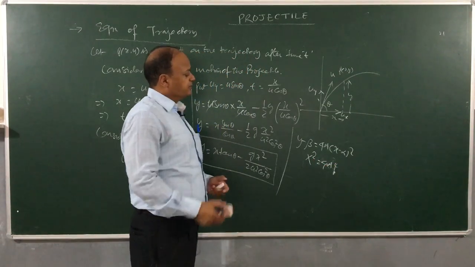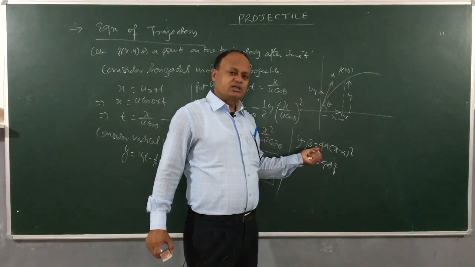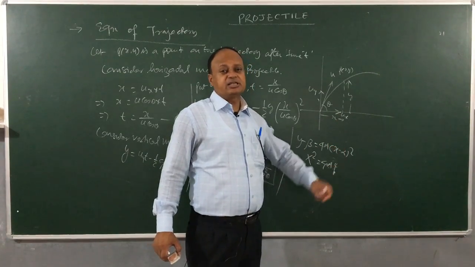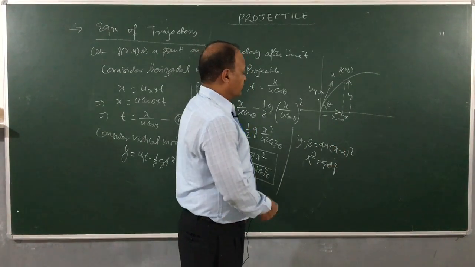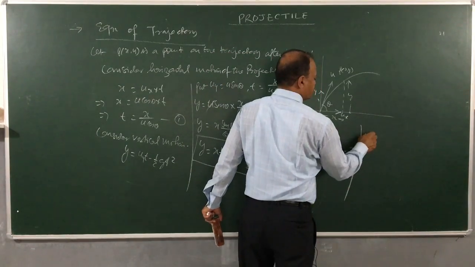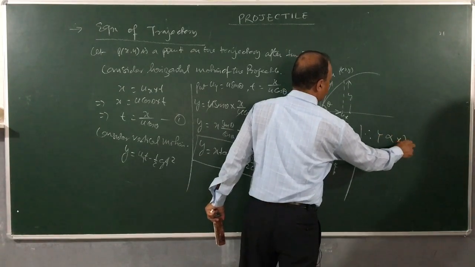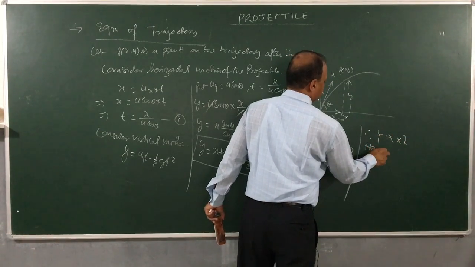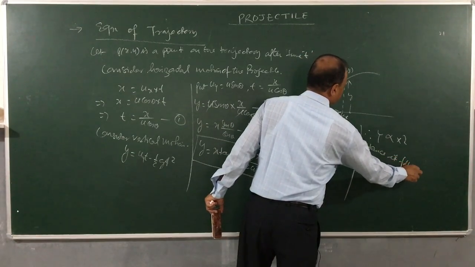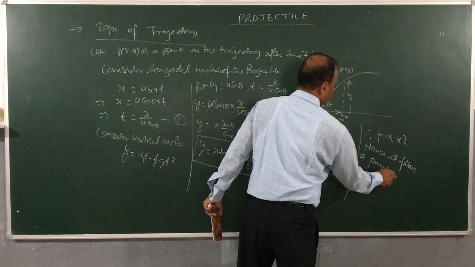So whenever you see an equation which has got a quadratic term either in x or in y, it represents a parabola. So this equation represents an upward directed parabola. So I'll say since y is directly proportional to x square, hence it follows a parabolic path.